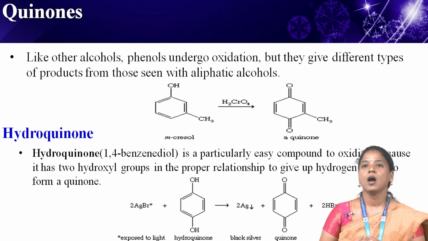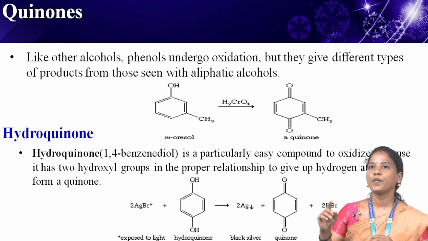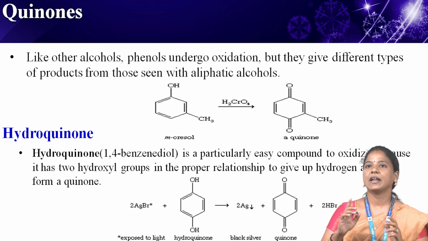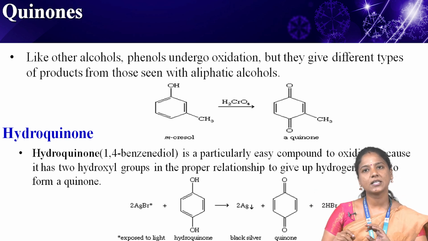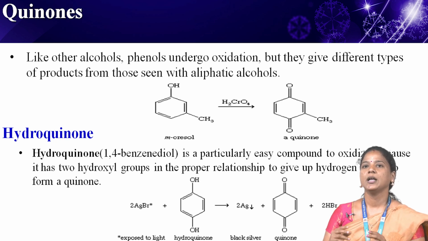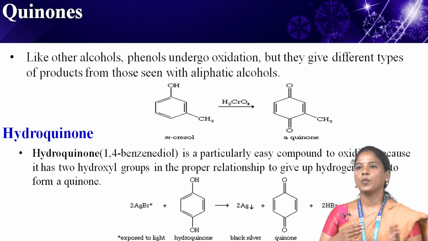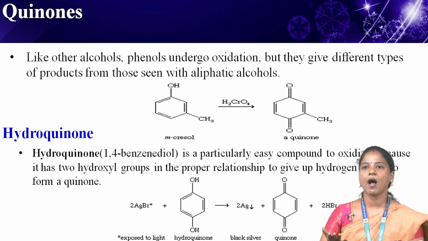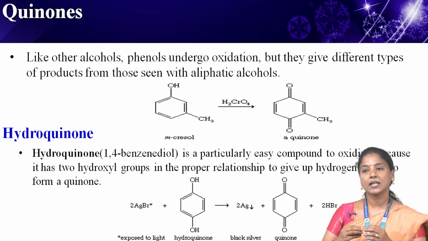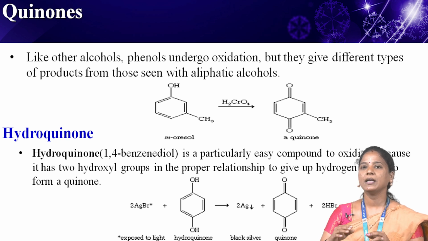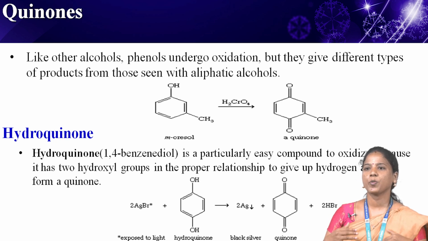Next, hydroquinone. Hydroquinone has the IUPAC name 1,4-benzenediol. It is a particularly easy compound to oxidize because it has two hydroxyl groups in the proper relationship to give up the hydrogen atoms to form a quinone. Hydroquinone is used in developing photographic film, reducing activated, exposed silver bromide to black metallic silver, Ag. Unexposed grains of silver bromide react more slowly than the exposed grains.